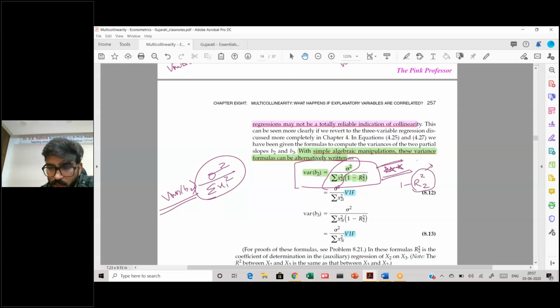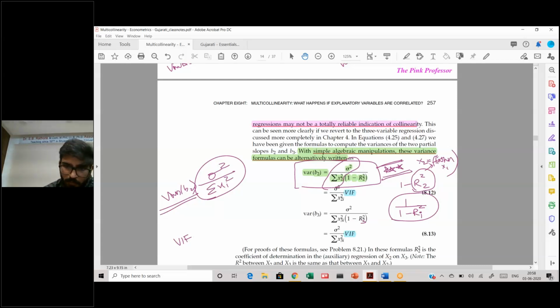This is when you run x2 on other x's. This is the r square that you get. And this 1 upon 1 minus this is called the VIF. See, VIF, this is for B2. For B3, this should be 3. Yes, this should be 3. Please note this, there is an error there.